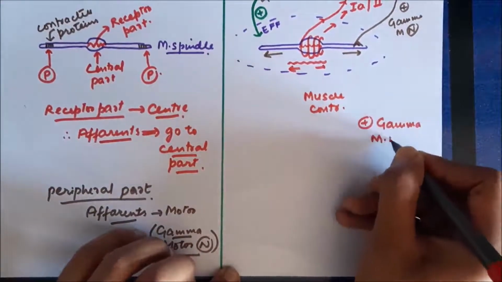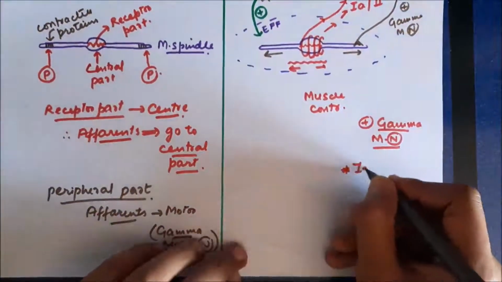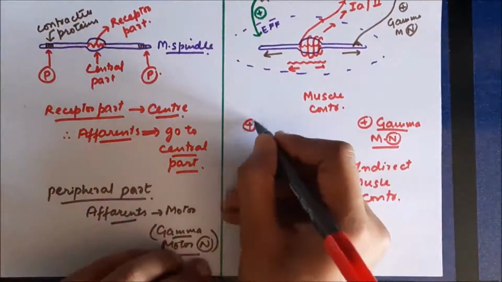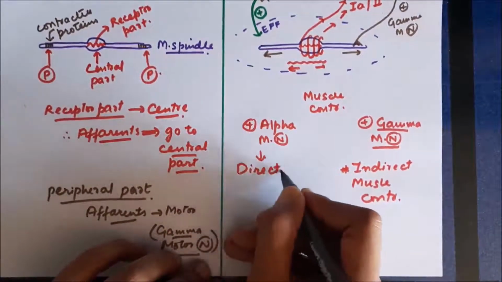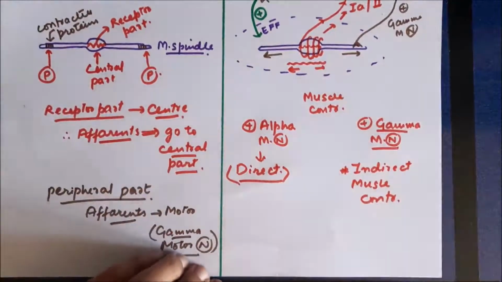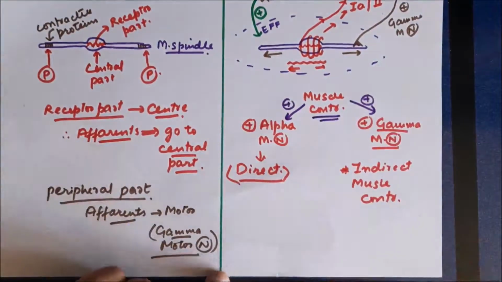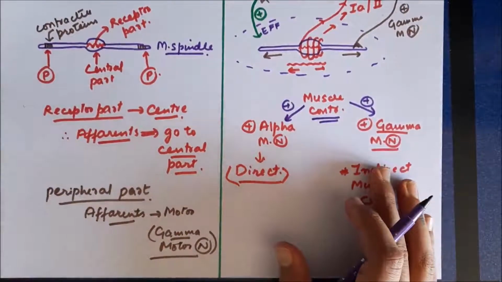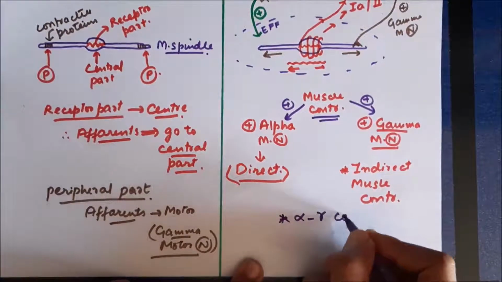So muscle contraction can actually occur by two methods. We can either stimulate gamma motor neurons, and that will cause a stretch in the muscle spindle, which will indirectly cause contraction of muscle by causing the stretch reflex, or we can directly stimulate alpha motor neurons in the spinal cord, which will directly stimulate extrafusal fibers and cause contraction of the muscle. One is known as direct muscle contraction and the other is indirect muscle contraction. Normally, when a muscle contraction has to occur, it follows both pathways. So it undergoes contraction by the direct pathway as well as the indirect pathway.